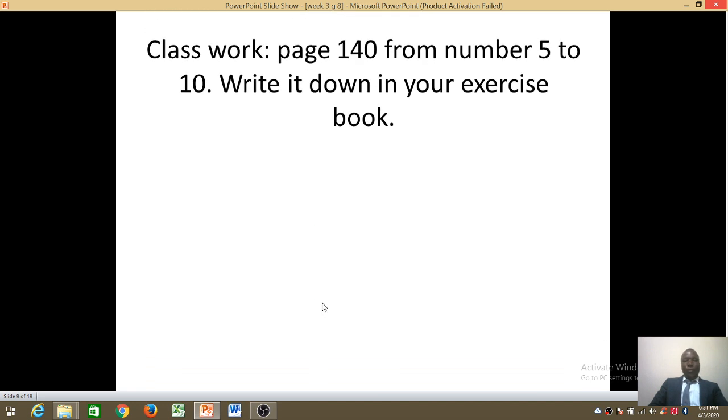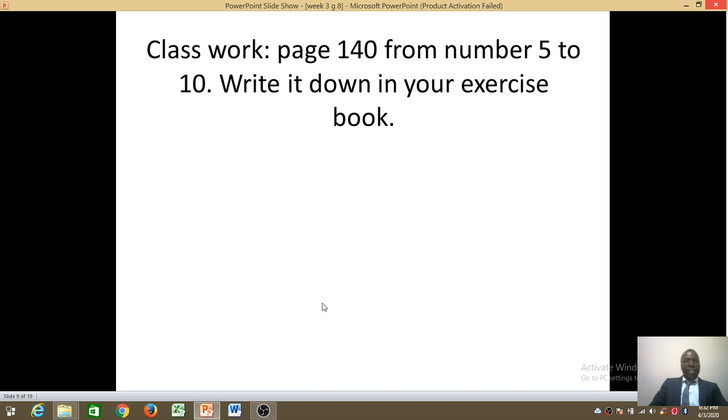So you are supposed to do an exercise, there's some work on page 140 in the New Progressive Primary English pupils book 8. You have to do from number 1 to number 10. If you have not done that work, go to that page and do that work. Thereafter, you come back and check if you did the right thing or not. So you better do the exercise, then come back and check if you understood the lesson or not.